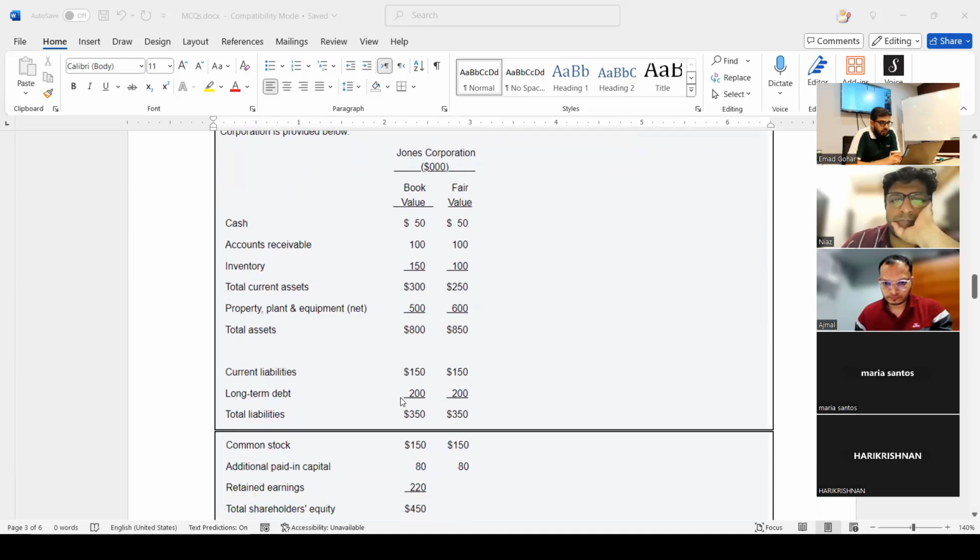First of all, what do you need to do to get the goodwill? You need to calculate fair value of net assets. So the book value column is irrelevant for you. The fair value column is relevant for you.